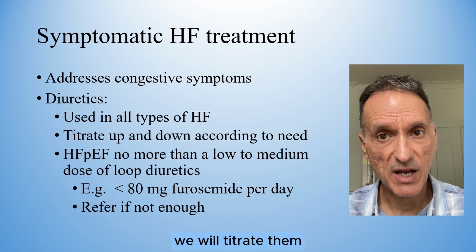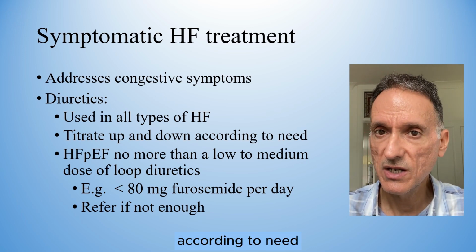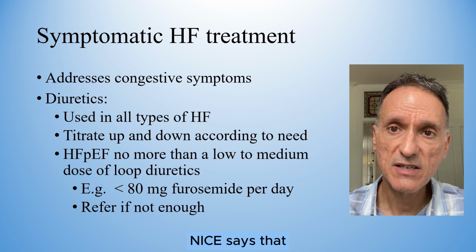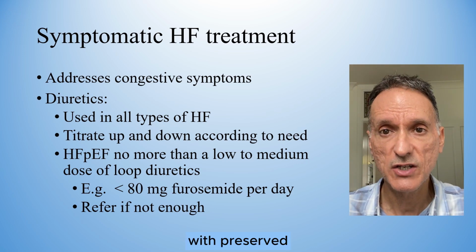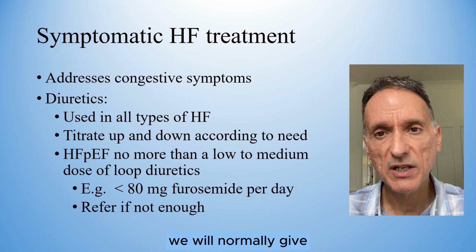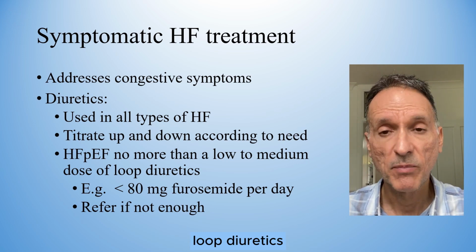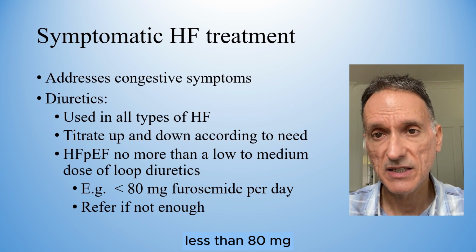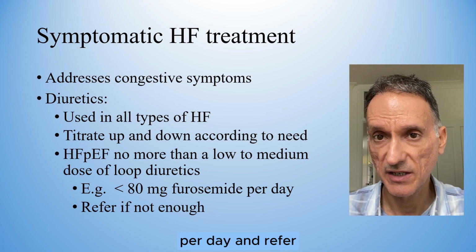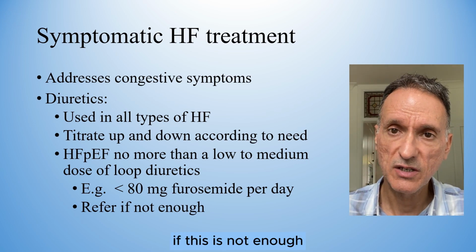We will titrate them up and down according to need, but in particular NICE says that in heart failure with preserved ejection fraction, we will normally give no more than a low to medium dose of loop diuretics, for example less than 80 milligrams of furosemide per day, and refer if this is not enough.